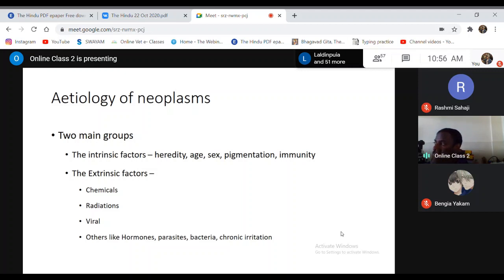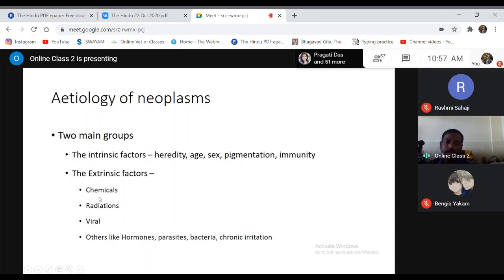The extrinsic factors refer to the actual causes of the tumors. Actually, these are responsible for mutation. This can include chemicals, which are very common, radiation, viral. These are the most common causes of tumors in animals. Other than that, you can also find other factors like hormones, parasite, bacteria, and even sometimes chronic irritation is also considered to be a cause for tumorous growth.